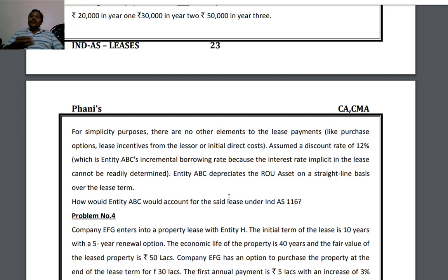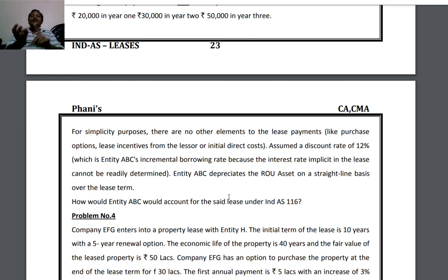Less any lease incentives. If they are providing any incentive, for example, if we take the lease within this period they are offering a discount of 10,000 as an incentive, any such incentives we have to reduce. And one more factor, the cost of dismantling, removal or restoration cost, we have to consider. The machine will be installed in our premises, and at the end of 3 years we have to return the machine. For that, removal cost will be there.